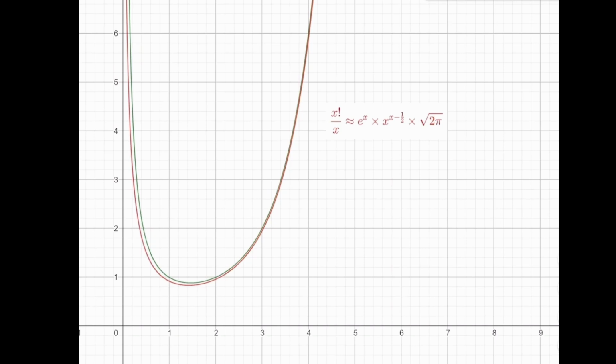We obtain a curve that does not match x factorial over x near 0 plus. Indeed, Stirling's formula does not provide a good approximation in this region, as it is primarily designed for large numbers. However, by examining the behavior of the factorial for values very close to 0, we can find an asymptote. In other words, even though Stirling's formula is inaccurate there, there exists an approximation that describes well the behavior of x factorial over x near 0.